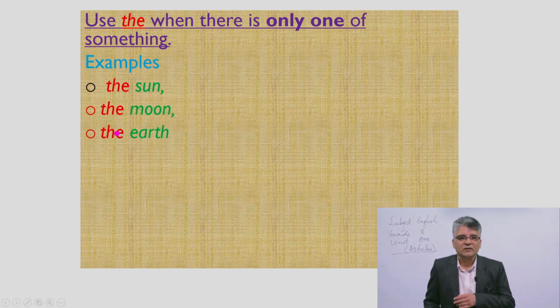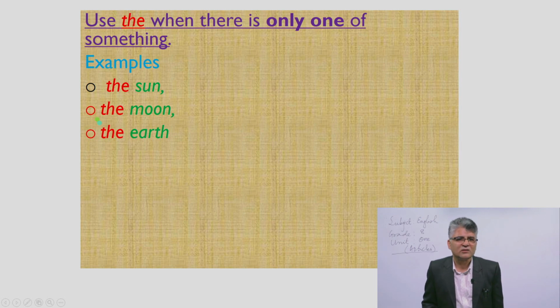Here we say the before consonant sounds like moon and sun, but in case of a vowel starting sound, like earth, we pronounce it as the earth.